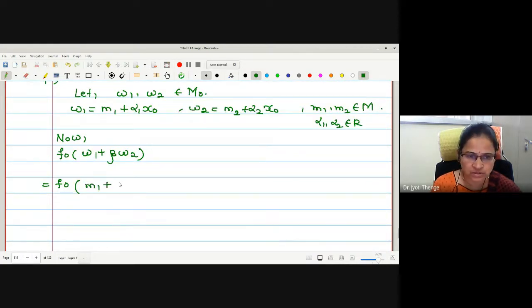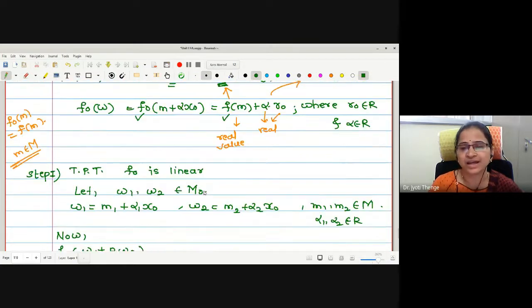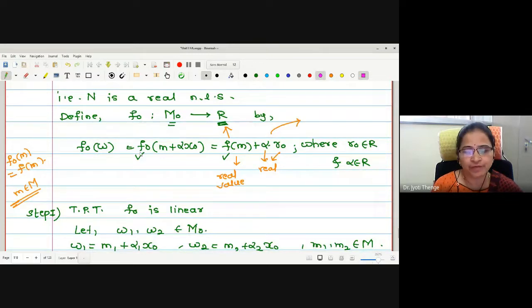Okay, w1 is m1 plus alpha 1 x naught, and beta times m2 plus alpha 2 x naught. Check out how it is being defined: f naught of m plus alpha x naught. First, it was defined on m as f of m, then alpha taken as it is, and then the element x naught is mapped to r naught. X naught is some element of the given normed space n which is mapped to any real number r naught. Understood the definition? F naught defined on m as f of m plus alpha taken as it is, x naught mapped to r naught.